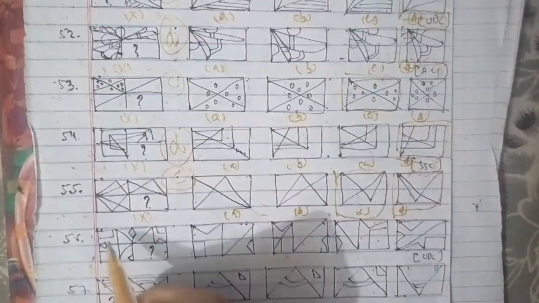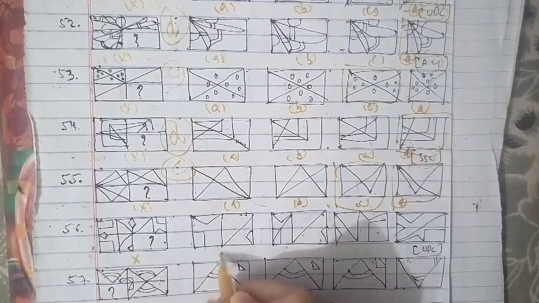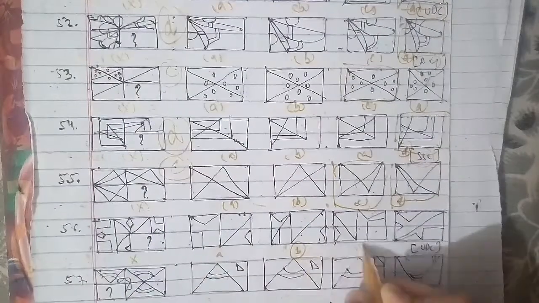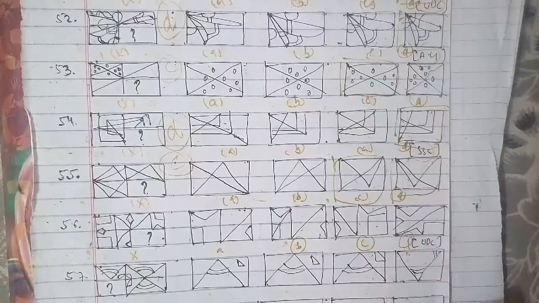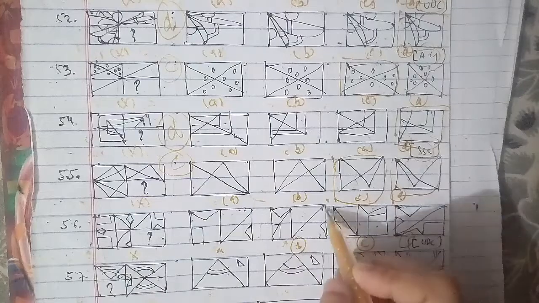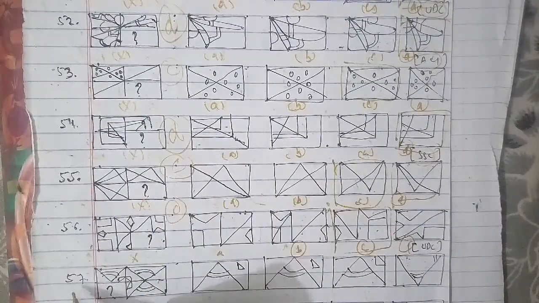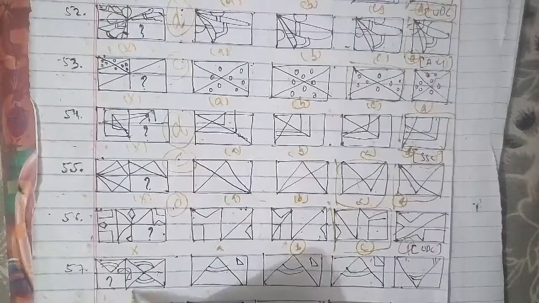Another question we have is the 56th question of the session. This has the figure cross A, B, C and D. This is an important one. To complete this particular figure, we will go ahead with figure C, which will be the right answer for this question as well. The 57th question of the session is the cross figure